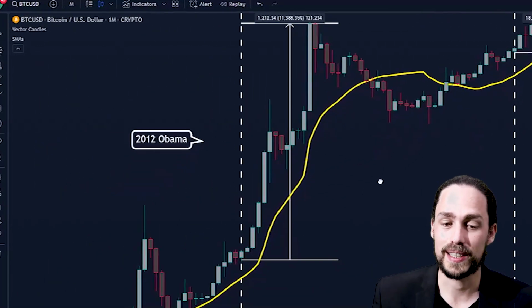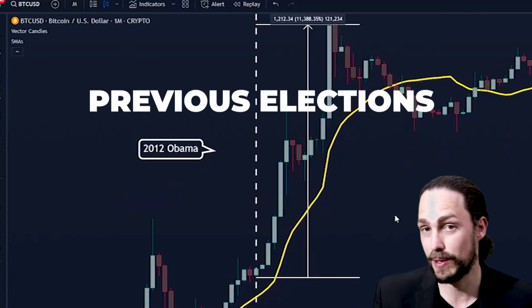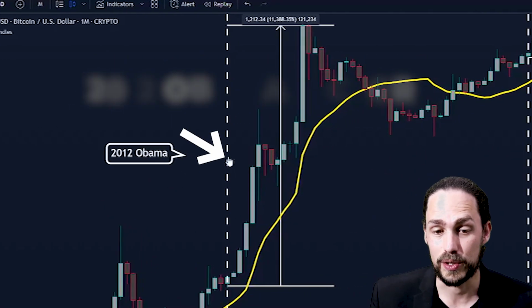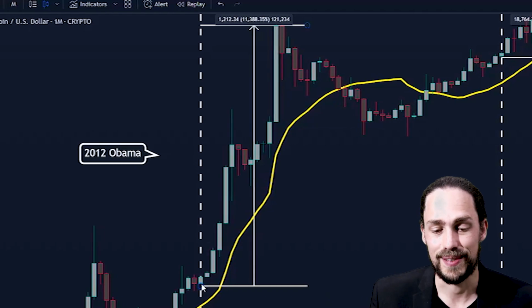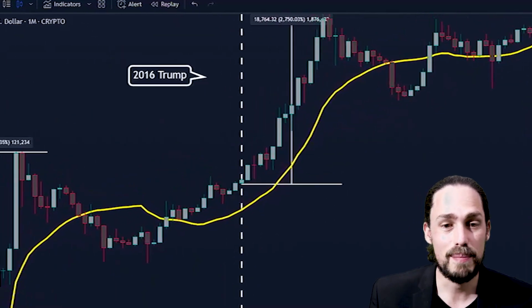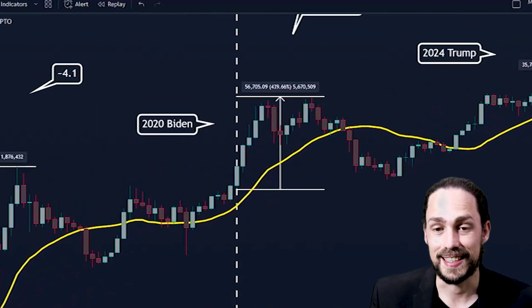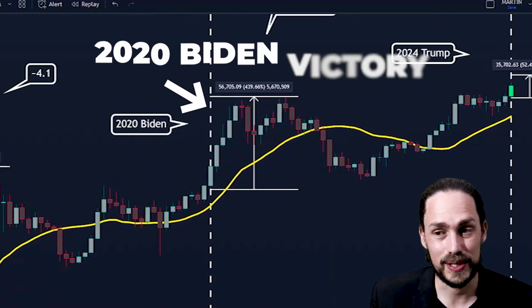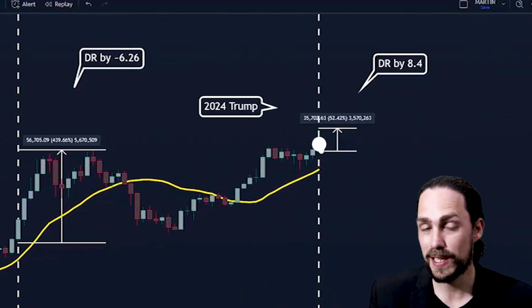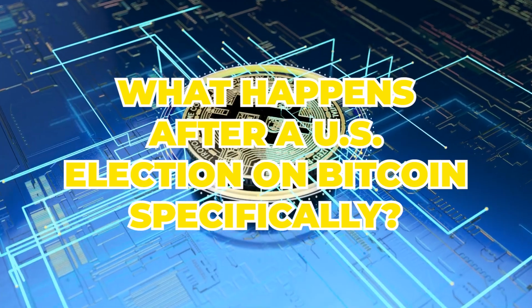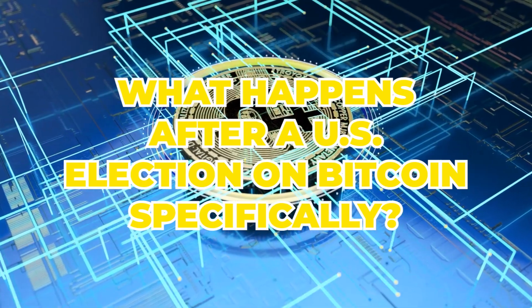and I marked out all the previous elections during Bitcoin's run. You know, the 2012 Obama victory, I marked that on the chart, November 2012. Then I marked Trump's 2016 victory, and I did the same for the Biden 2020 victory, and now we are on the precipice of a 2024 Trump election victory. And my question that I asked myself was very simple. What happens after a US election, on Bitcoin specifically?